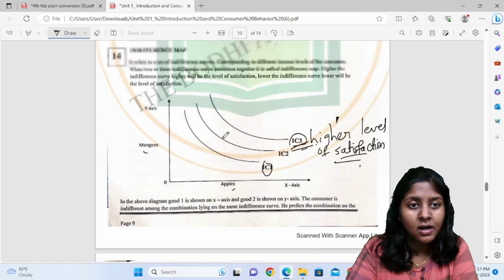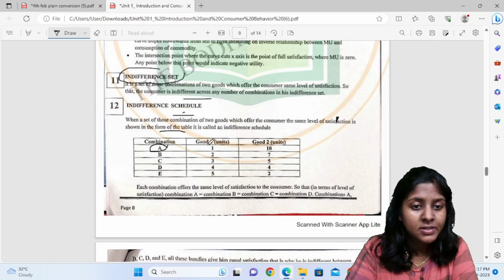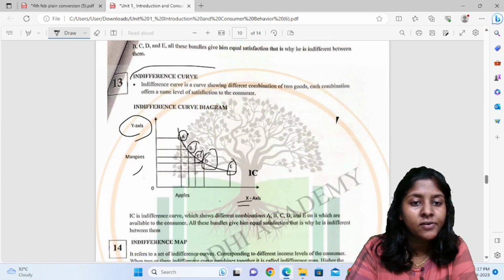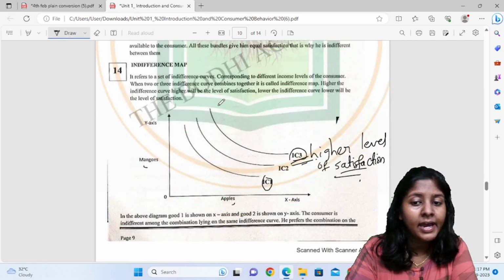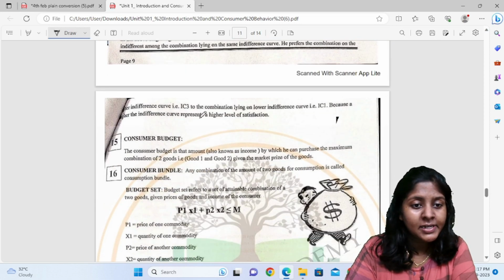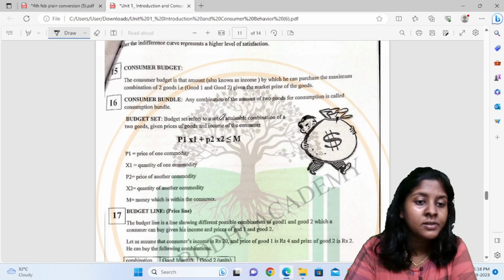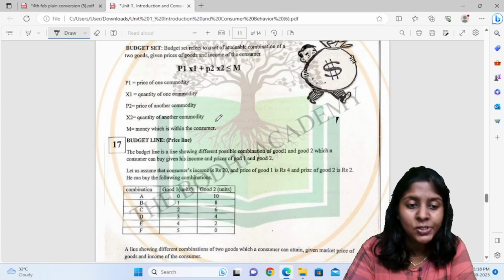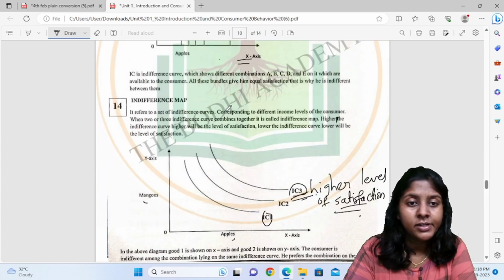So this is with regards to indifference set, indifference schedule, indifference curve, and then we also learned about the diagram and indifference map. For the next class, we'll be looking at the consumer budget, consumer bundle, what we mean by budget set, budget line, and what the equation for a budget line is, everything.